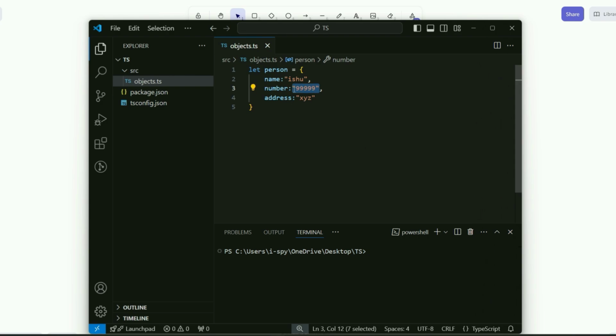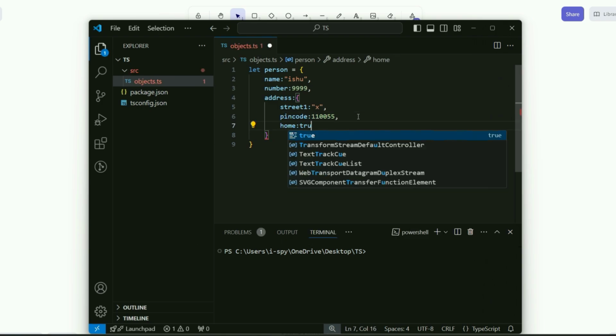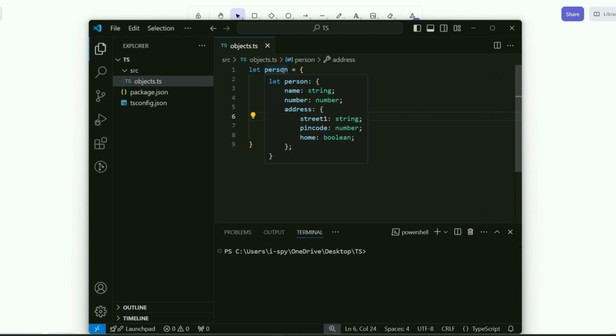But if I just change this number to actual number, now name string, number, address string. And maybe if I create some nested structure like address, street 1, X, pin code, and home, maybe true. If I again check the type, implicit type, you see all these values are already converted to a type by TypeScript itself implicitly. That's how your object types looks like. All right.